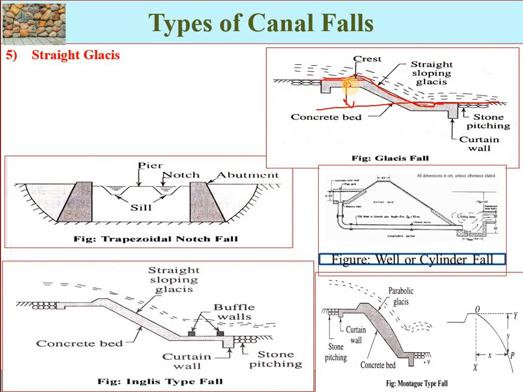It consists of a straight glacis provided with a crest wall. For energy dissipation of the flowing water, a water cushion or water cistern is provided. Again, here we have curtain walls, foundation-type walls, at the start point, at the toe point, and at the heel point. Stone pitching is also provided at both the upstream and downstream sides with rich cement mortar, and the surface is finished with rich cement mortar. These are also sometimes constructed with reinforced cement concrete.